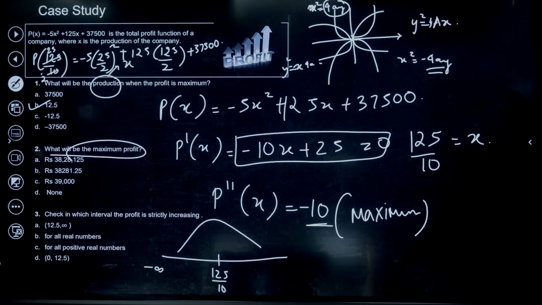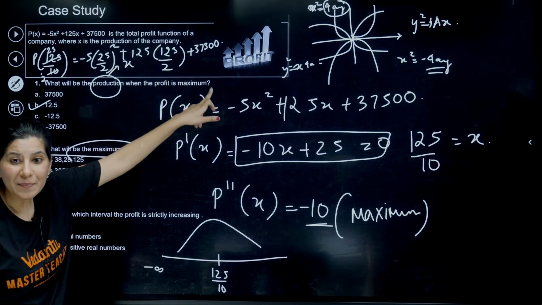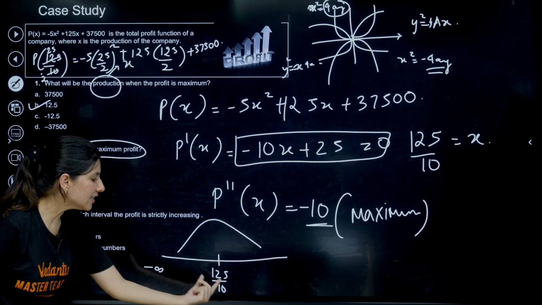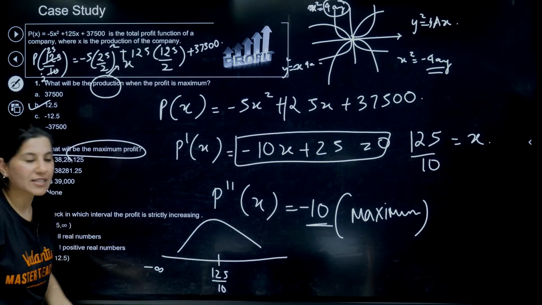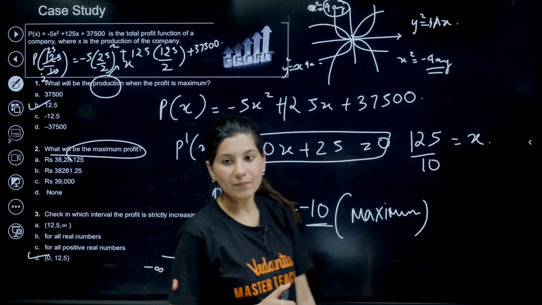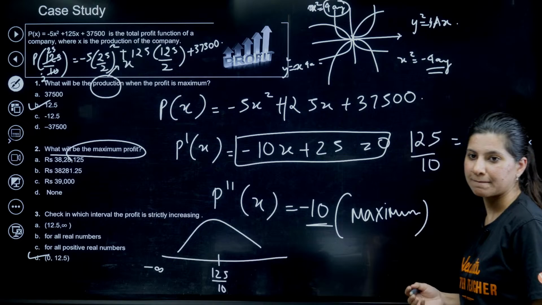We are having a maxima, right? Basically x is the production of the company, x cannot be negative. So 0 to 12.5, option D is absolutely right.